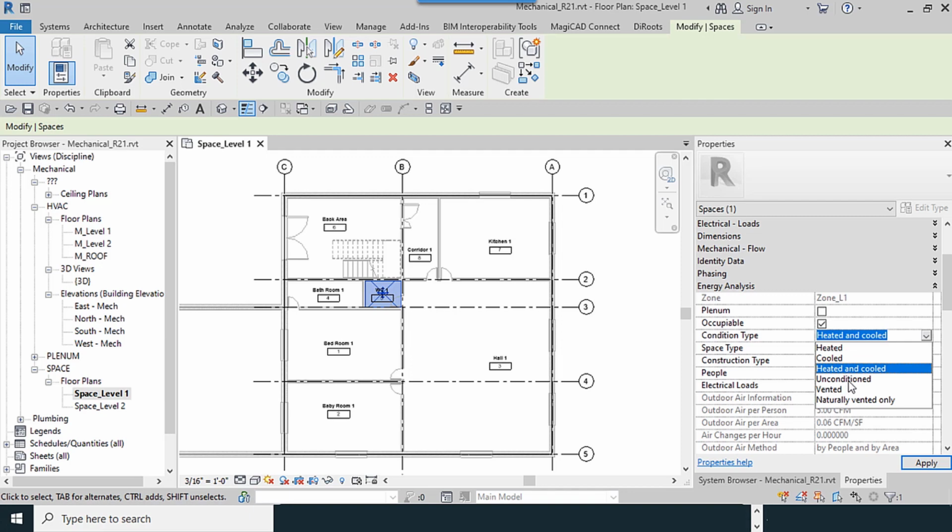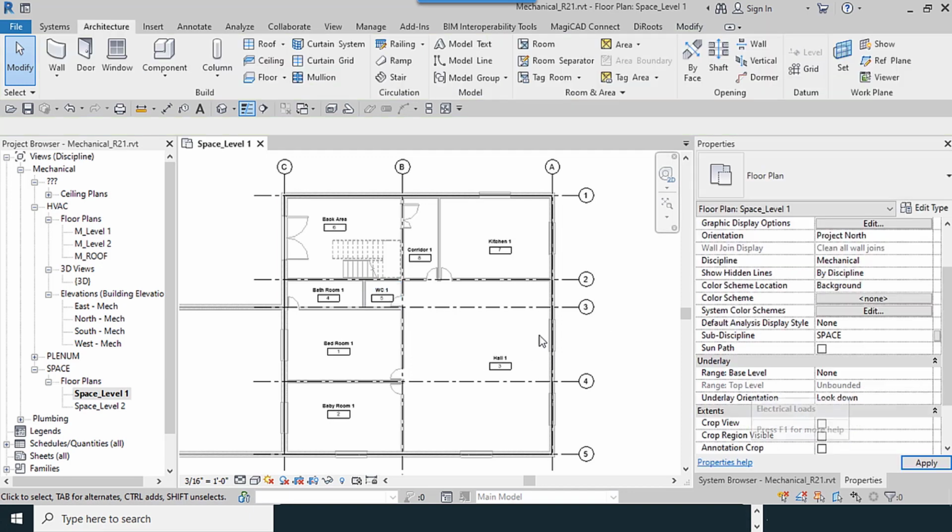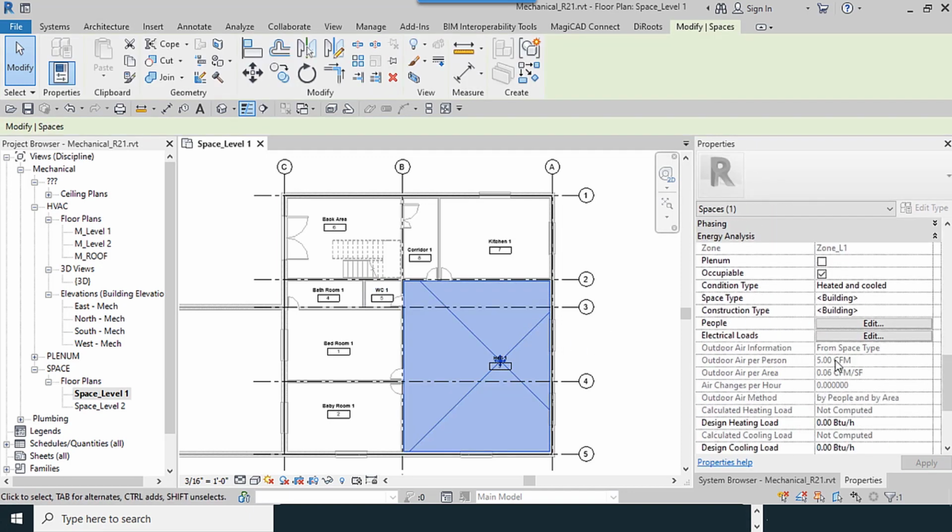This means it's used for places with plenums. Vented and naturally vented are also available. Heated and cooled, I select it.